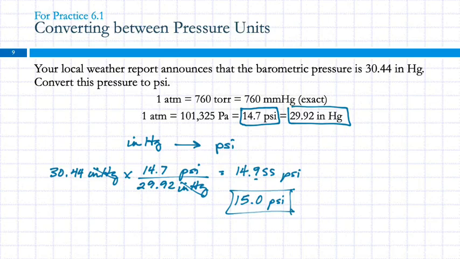It bothers me a little bit that they give only 3 sig figs per psi, because obviously we know that there's more, and it's actually 14.69. I don't know why they rounded it, but those are not exact. The only one that's exact is the atmosphere, torr, millimeters of mercury, because it's defined that way.